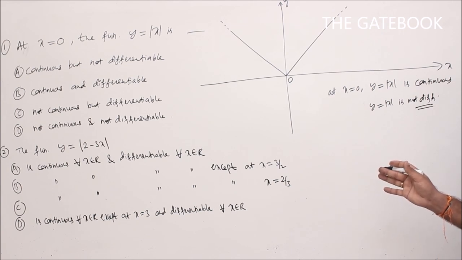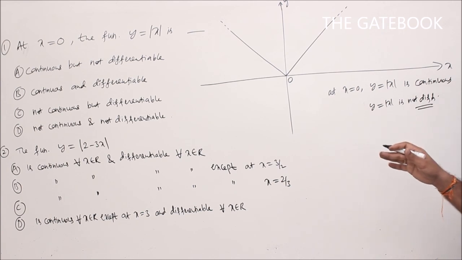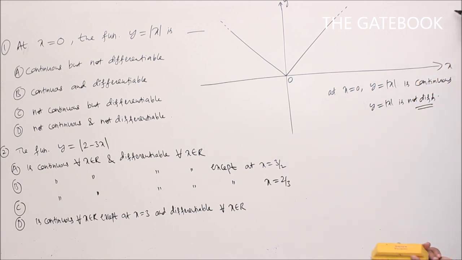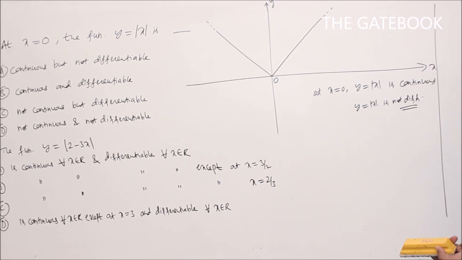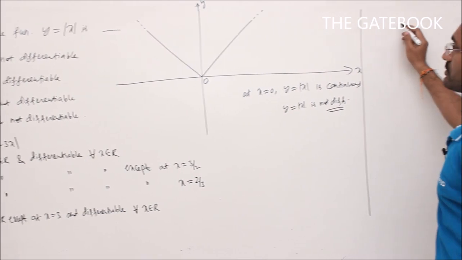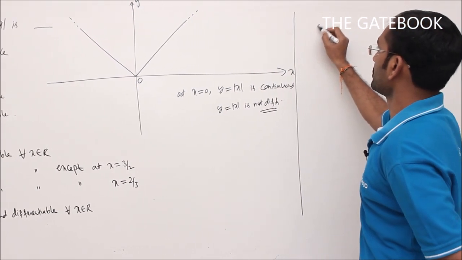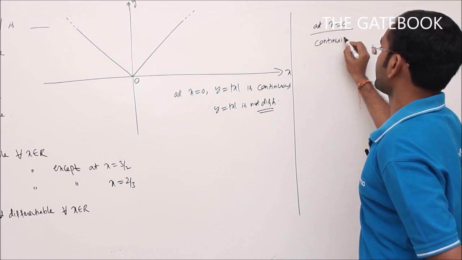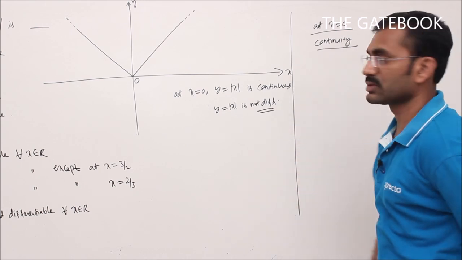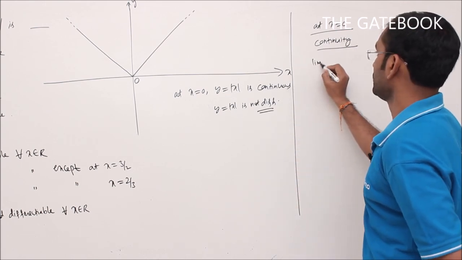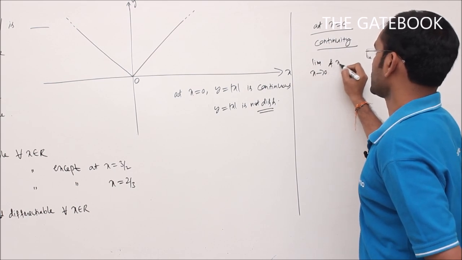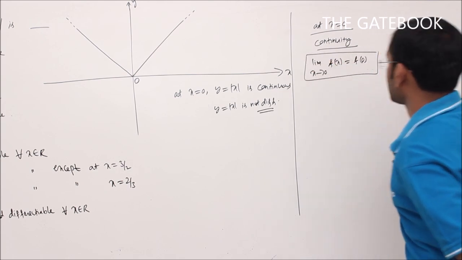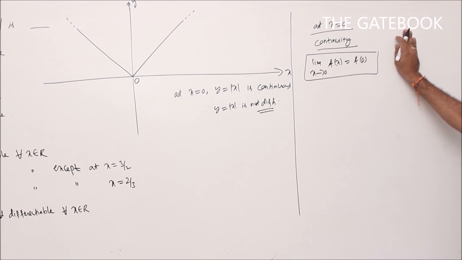Now using another method, that is the definition. How can you say that the given function is continuous but not differentiable using the definition? If you apply the definition, see here. First checking continuity at x is equal to 0. To check continuity, we have to check this condition: limit x tends to 0, f of x is equal to f of 0. If this condition is satisfied, then I can say that the given function is continuous at x is equal to 0. Otherwise, not continuous.